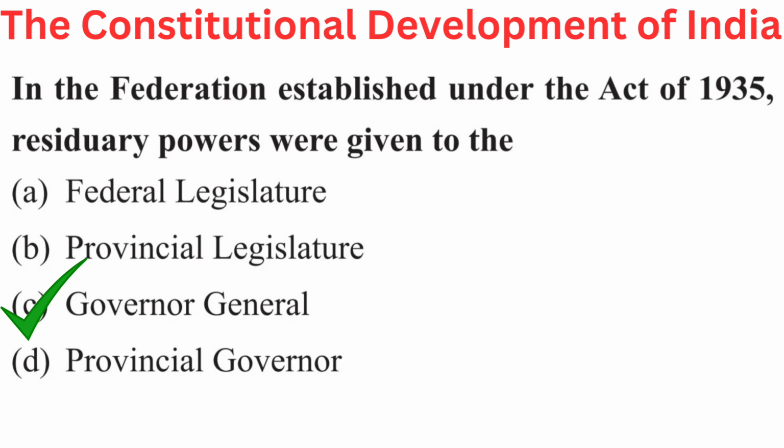Your question is, in the federation established under the Act of 1935, residuary powers were given to the. Your options are A. Federal Legislature, B. Provincial Legislature, C. Governor General, or D. Provincial Governor. Right answer is C. Governor General.